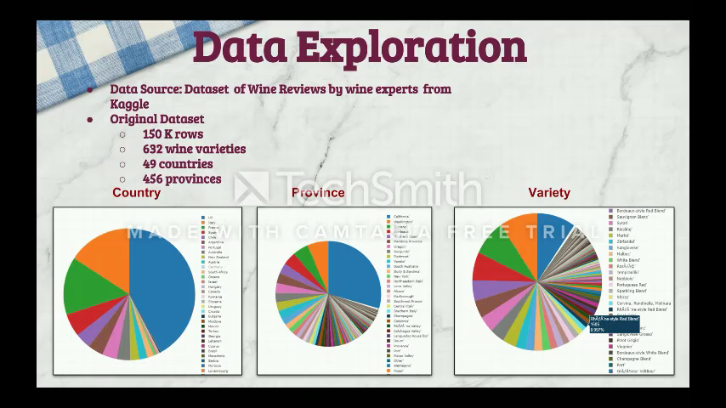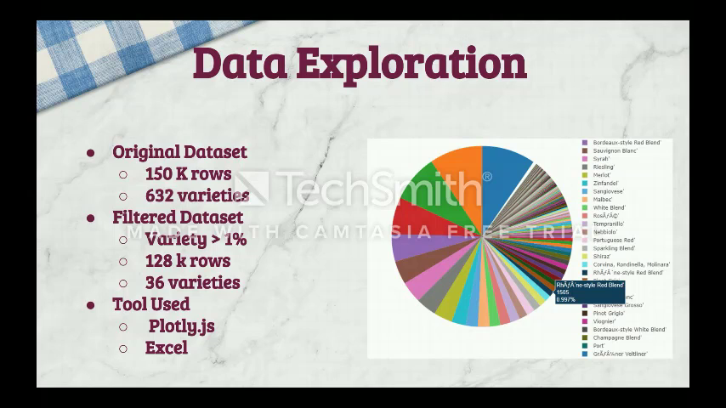We started with the dataset from Kaggle, which consists of reviews of various wine varieties from different wineries. These reviews were provided by wine experts from around the world. Next, we explored our data distribution by country, province, and variety, and chose variety as our classification criteria because the data was most uniformly distributed by this field. Our original dataset had 632 varieties of wines. To remove the insignificant data, we filtered out all the varieties that were less than 1% of the total data, which left us with 36 statistically significant varieties.